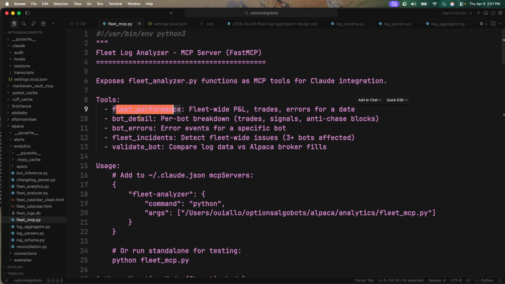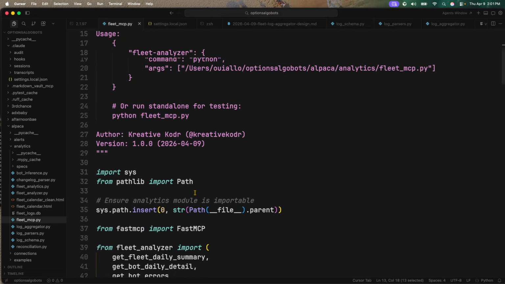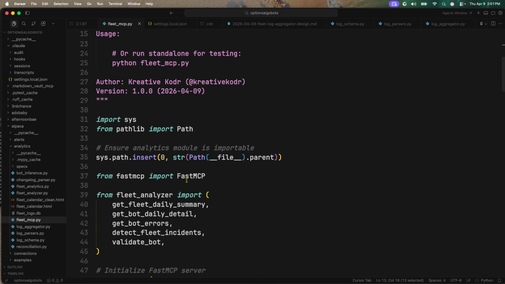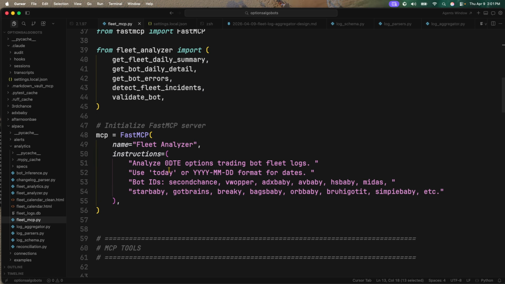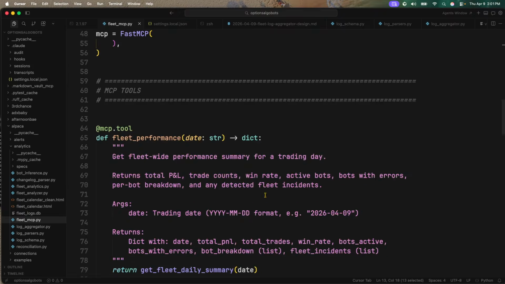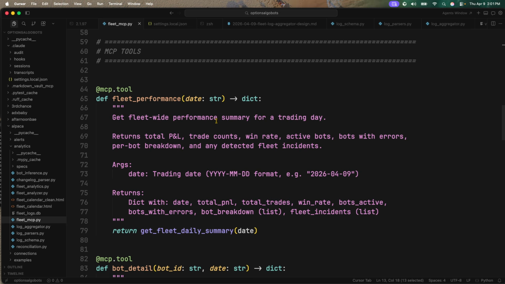Beautiful. So you see the tools: fleet performance, bot details, bot errors, fleet incidents, validate a bot. Here's the usage. We're bringing in FastMCP, import FastMCP, right? This is where the analytics model lives. MCP server, analyze 0DTE options trading fleet logs, use today or this format, bot IDs. MCP tools: get the fleet-wide performance summary of the trading day. It returns the total P&L, trade count, win rate, active bots, bots with errors, per bot breakdown, and any detected fleet incidents.